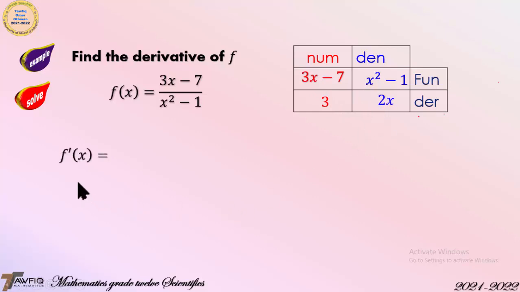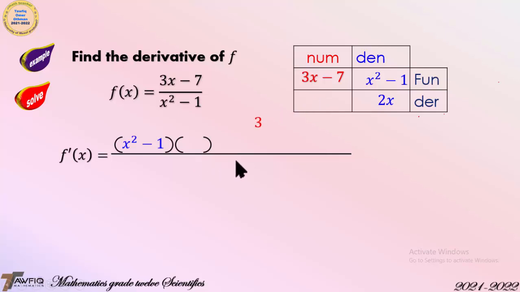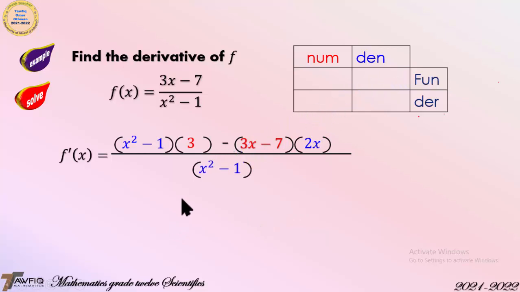Then f prime of x is equal to the denominator, which is x squared minus 1, times the derivative of the numerator, which is 3, then minus the numerator, which is 3x minus 7, times the derivative of the denominator, which is 2x, and write the denominator squared at the denominator.